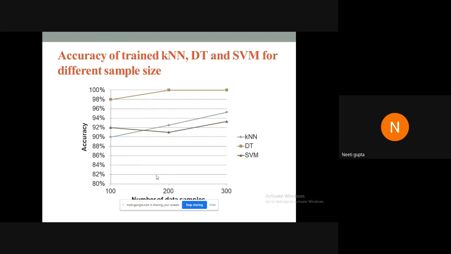In the Classification Learner app of MATLAB, we performed a comparative analysis among the three algorithms, in which decision tree gave the highest accuracy.